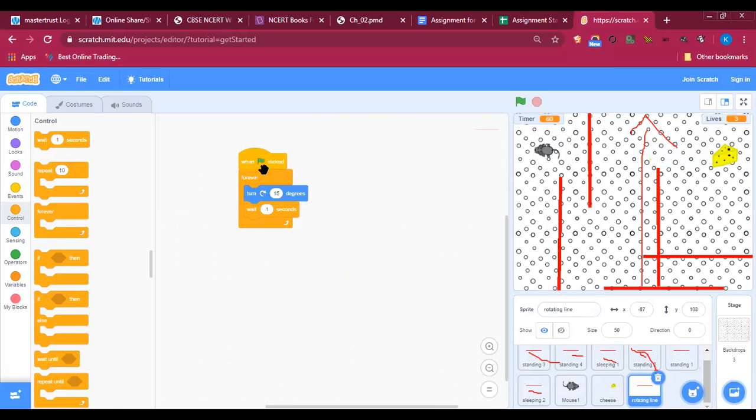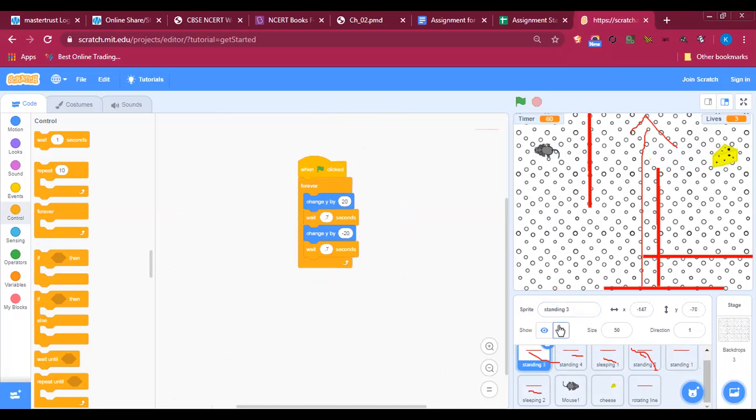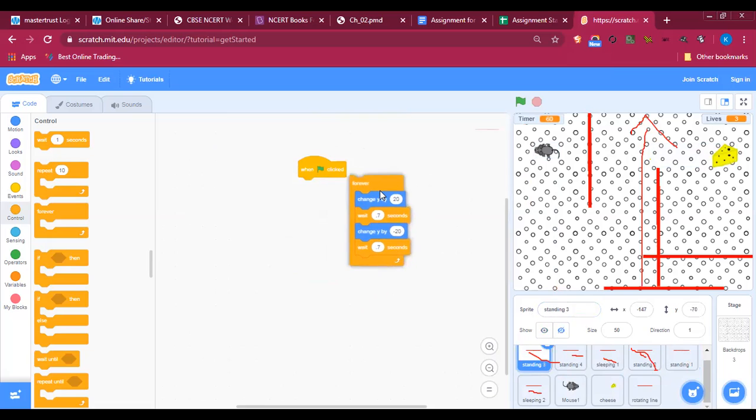You don't want the rotating line. I want... wait. Remove one standing. Okay. Sagarika, you have coded, right? Sir, I have to code, but I am only deciding for the mouse.